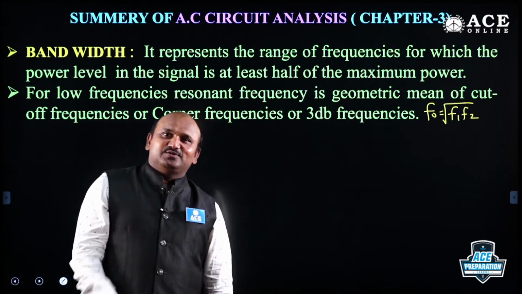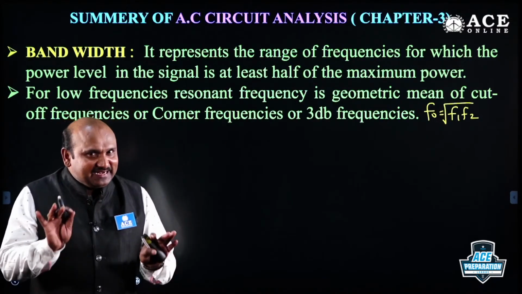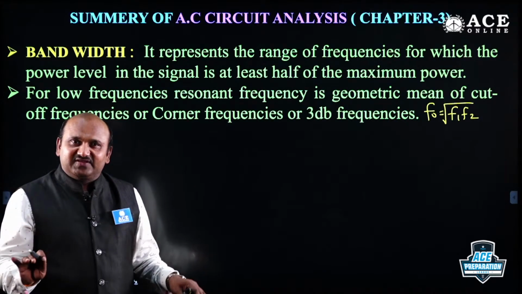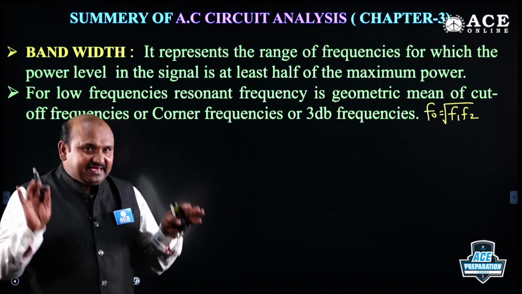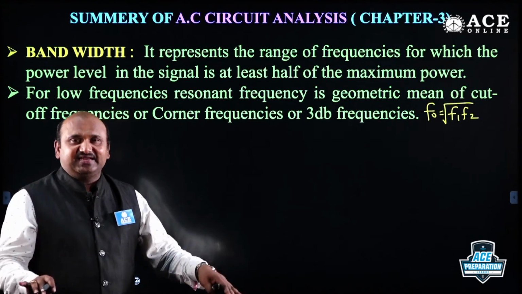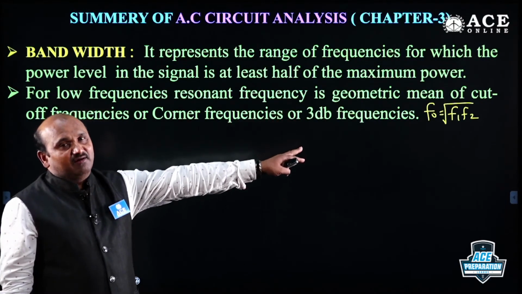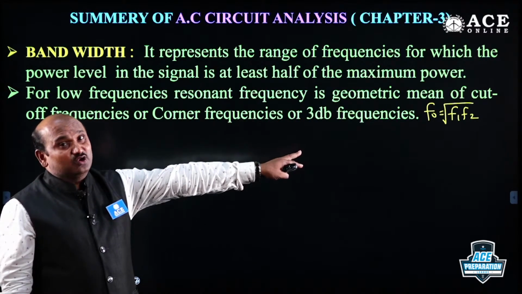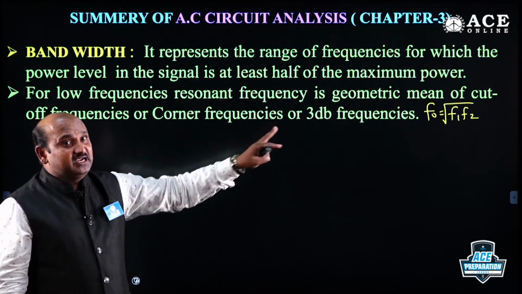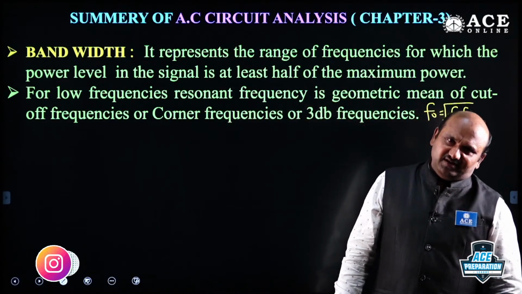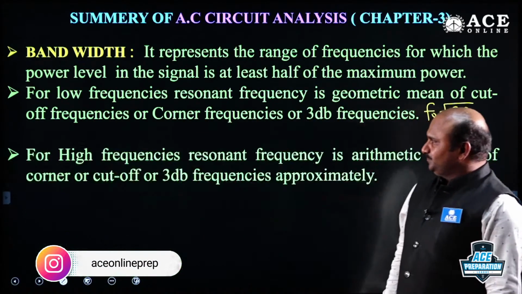In electronic circuits you may take that one, but in electrical circuits we compulsorily utilize the low frequency relation. If you consider AC, it may have either 50 Hz or 60 Hz, which is a low frequency. That's why the relation of resonant frequency and 3 dB frequencies is F0 equal to under root F1 F2. Is it right?